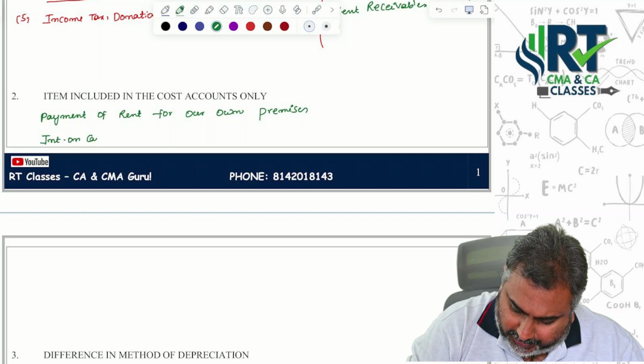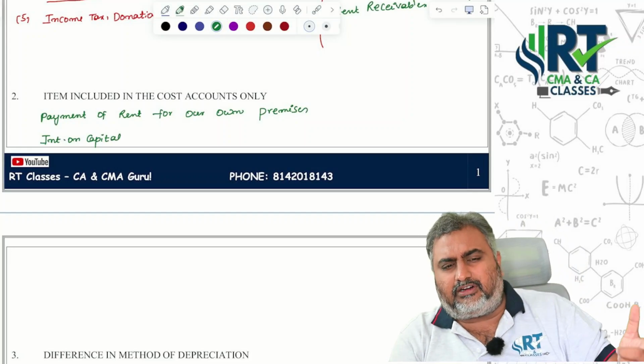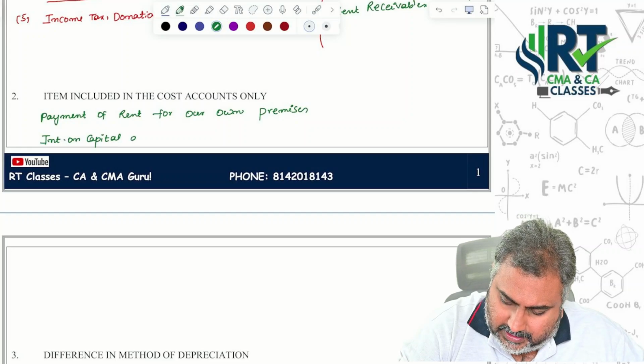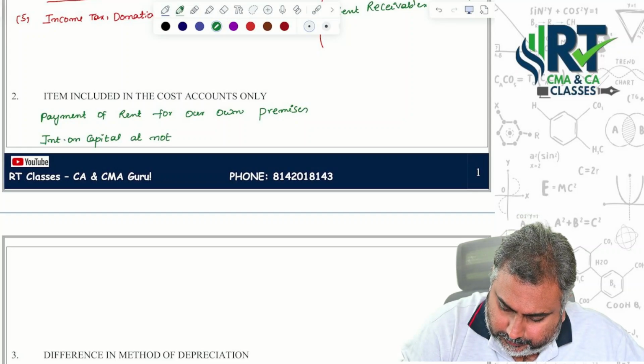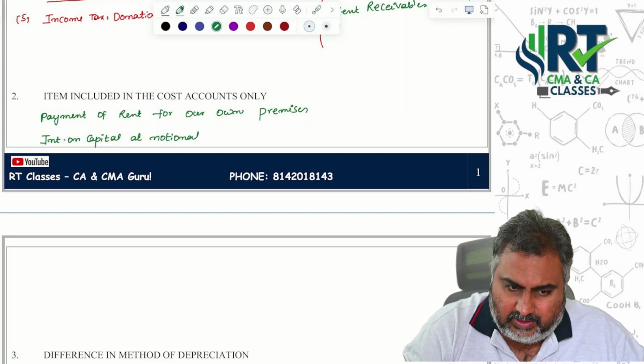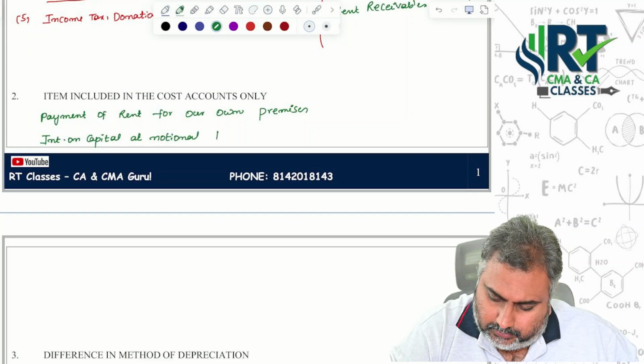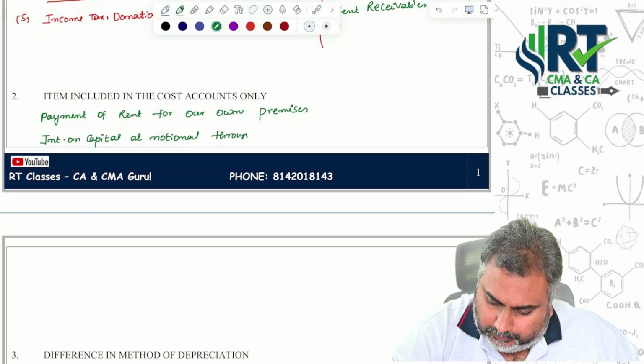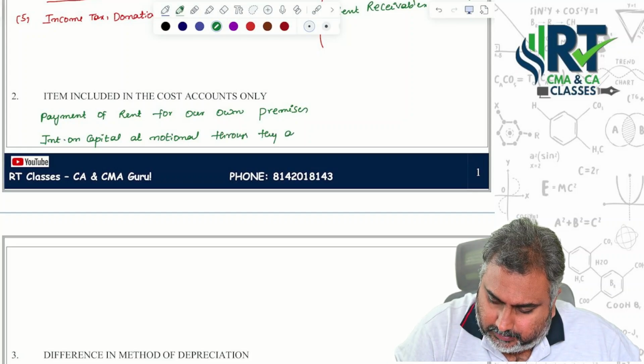Another point, sir: interest on capital. Interest on capital is recorded under financial accounts only if it is incurred.